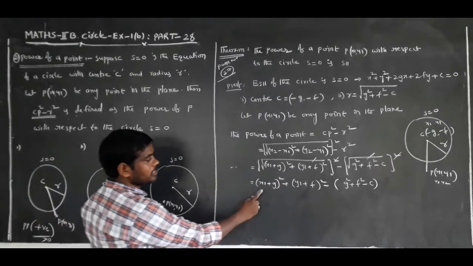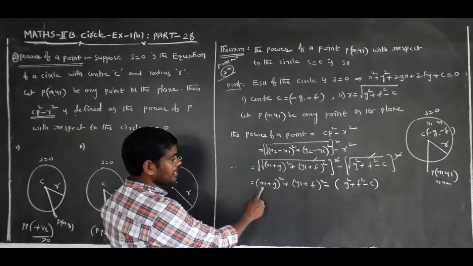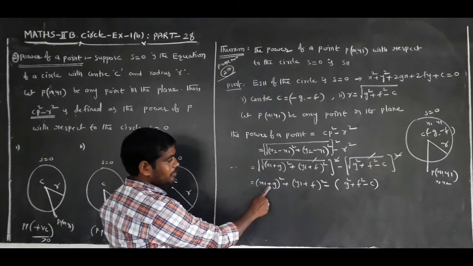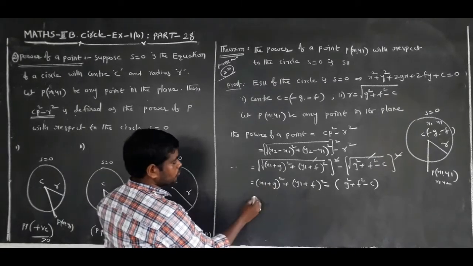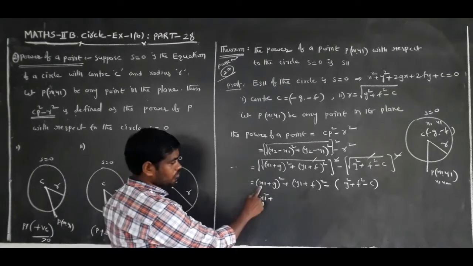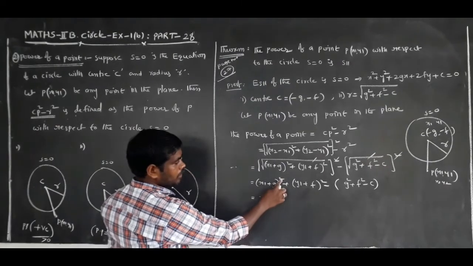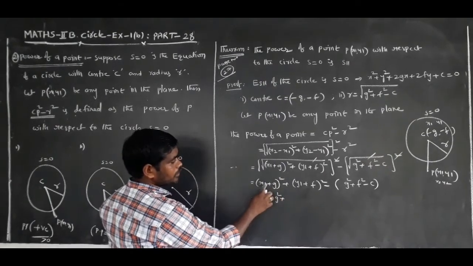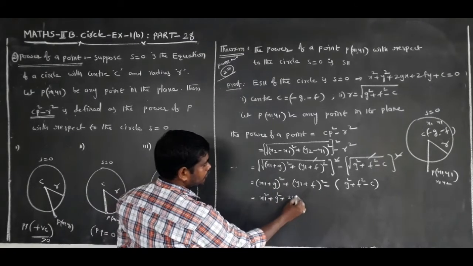By using the (a plus b) whole square formula, here a is equal to x1, b is equal to g. (a plus b) whole square is equal to a square, x1 square, plus b square, g square, plus 2ab, 2 into x1 into g, 2g x1.